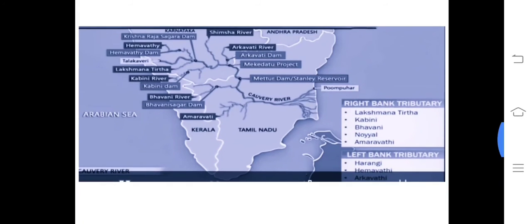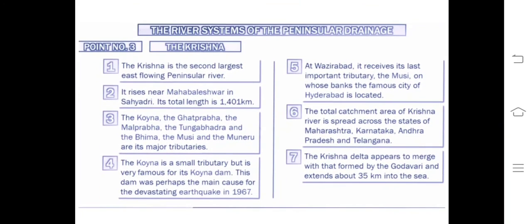Krishna Raja Sagar Dam you can see. Lakshmana Tirtha, Kabini River is one of the tributaries. Bhavani River is one of the tributaries. Amaravati is one of the tributaries. Not that of Amaravati of Andhra Pradesh. That Amaravati is for caves. Here is a river. It is a tributary of Kaveri River. Shimsha River also.